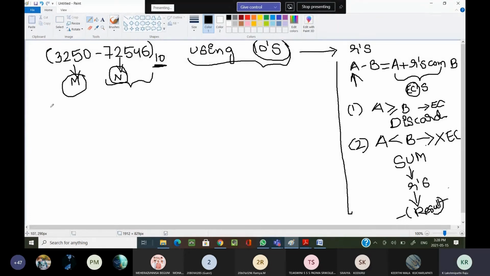How are we calculating? 9s minus 7 2 5 4 6. Very good. 72546, r's complement. We are calculating the tens complement. Okay, directly you can apply your shortcut method.